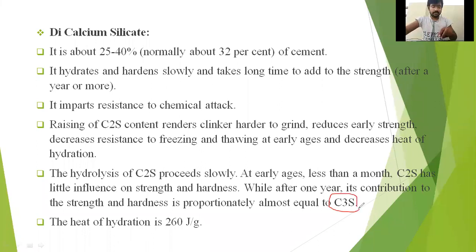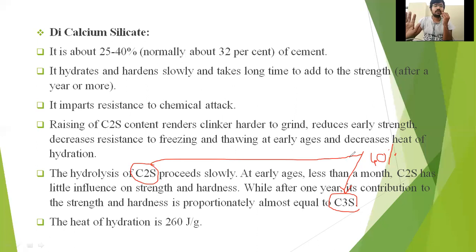If C3S is giving 40% of strength, after 1 year C2S will also give 40% of strength. Have you understood?